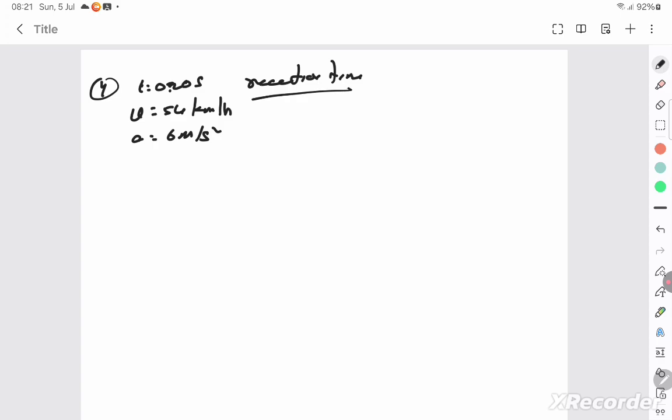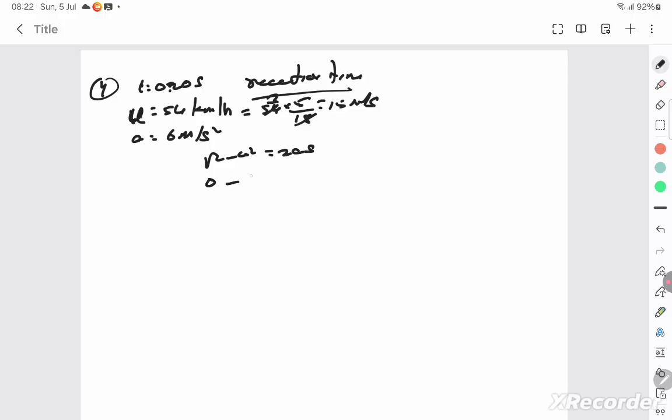The car initially has a velocity of 54 km per hour. That's the initial velocity, 54 into 5 by 18, which is 15 meter per second. So you're going to find the distance. V square minus u square is equal to 2as. V is 0 because it's putting a brake.